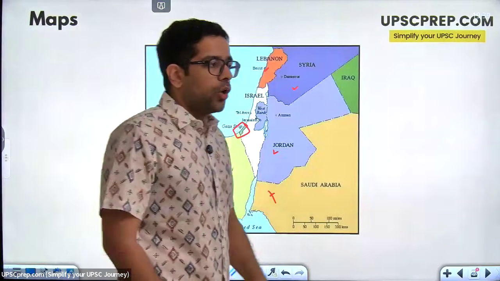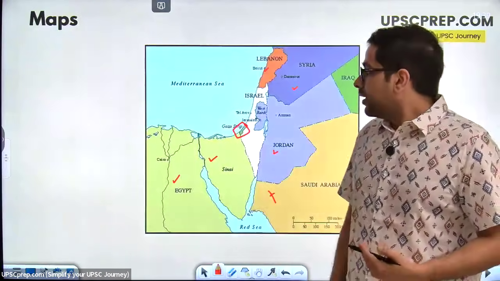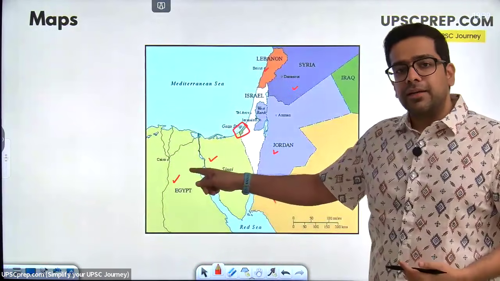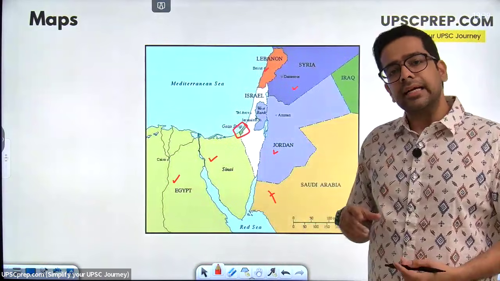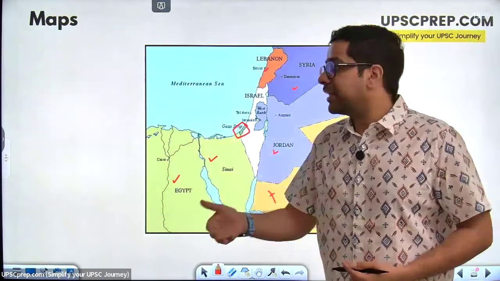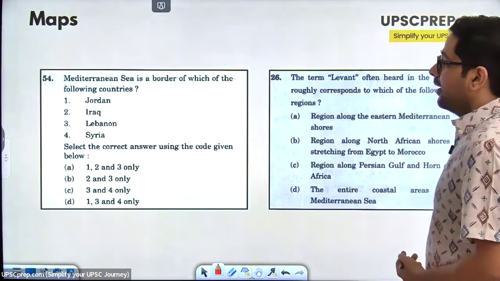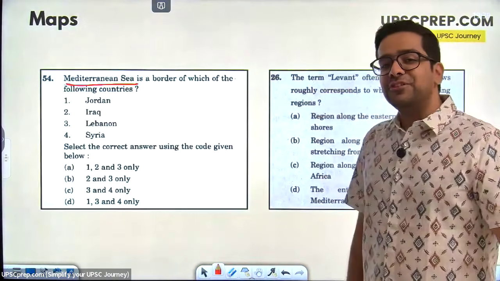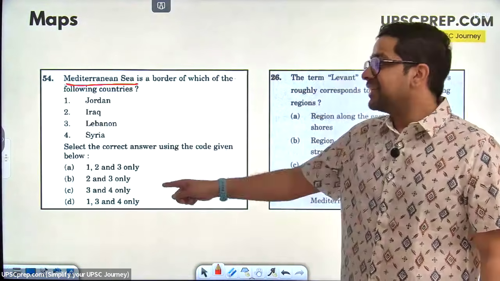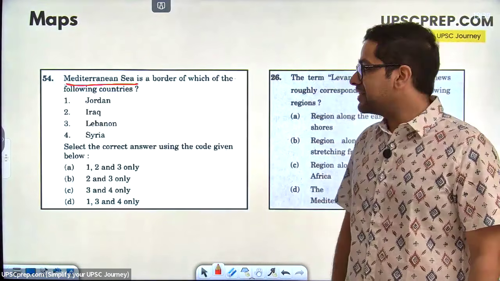Right. Now, what does UPSC do? I saw this, I was smart. Okay, I looked at the countries surrounding, because generally UPSC is asking countries surrounding. Now UPSC is going a step ahead. What is it doing? Mediterranean Sea is on the border of which of the following countries? You've just seen the map. Can you answer this question? A, B, C or D?